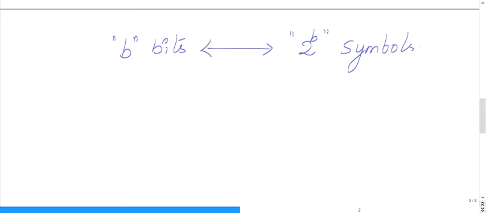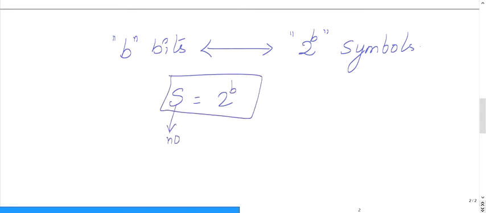So the relation between number of symbols and number of bits is given by S is equal to 2 power b. S indicates number of symbols, b indicates number of bits. Try to memorize this first formula.